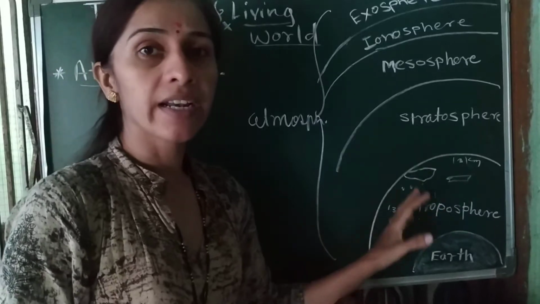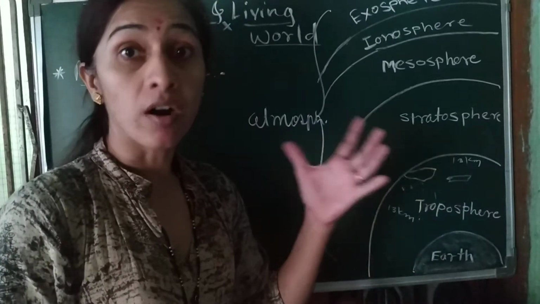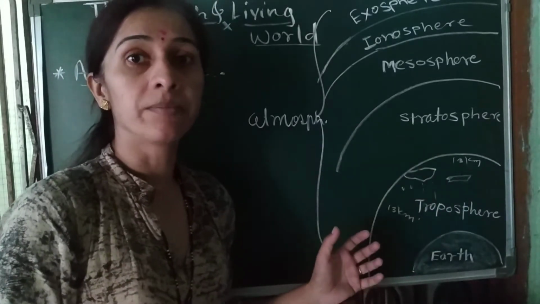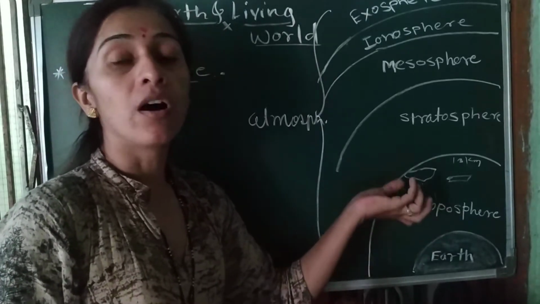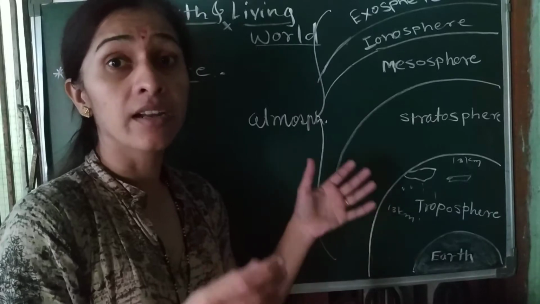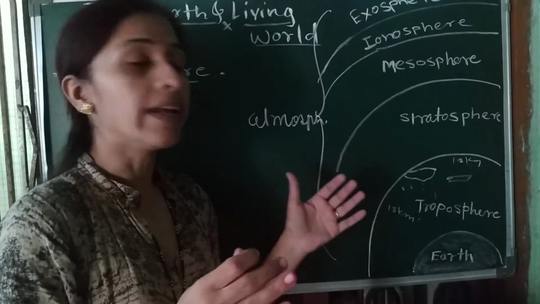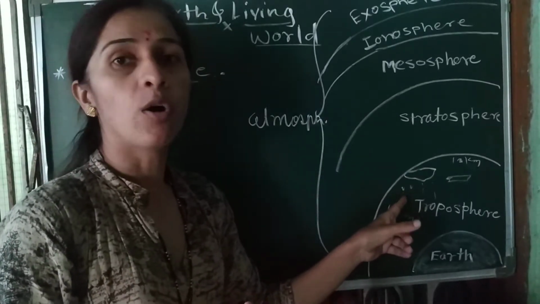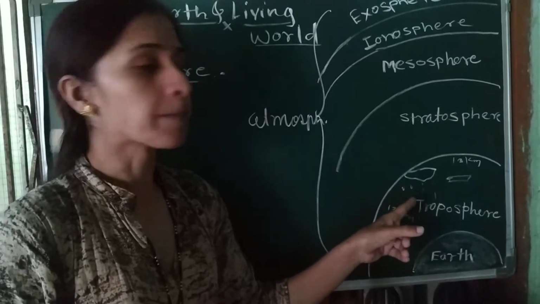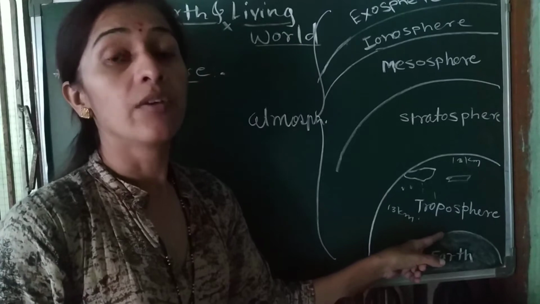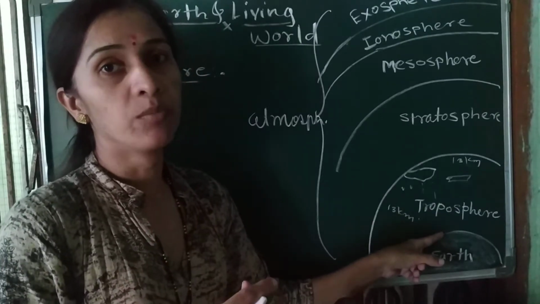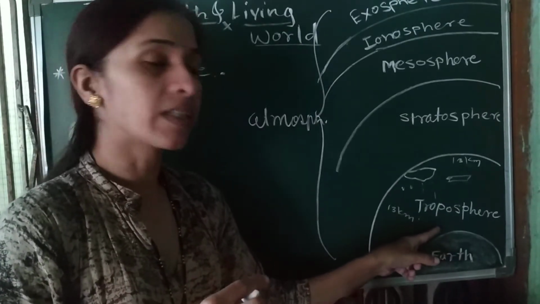In it, all the weather related phenomena occur: the fog that occurs in the rainy season, sometimes snowfall, all the rainfalls, all the clouds, aeroplanes flying. All that type of phenomena we observe in the troposphere. As well, near the earth air pressure is more, and we also observe more heat there.